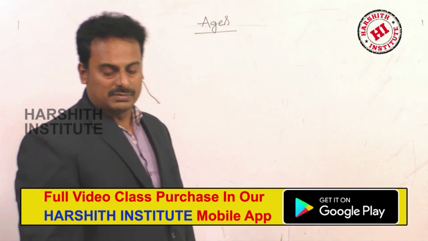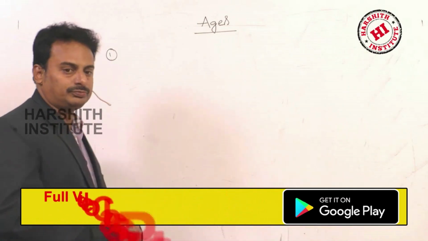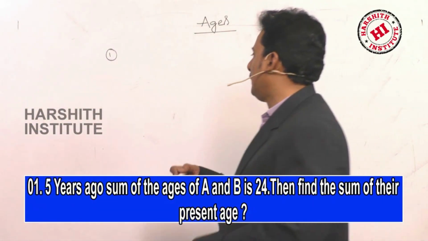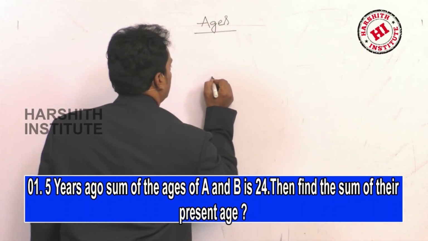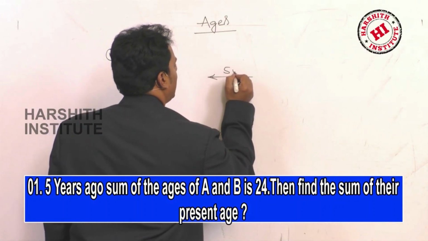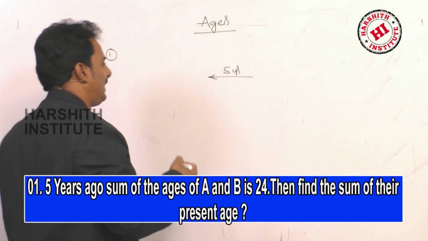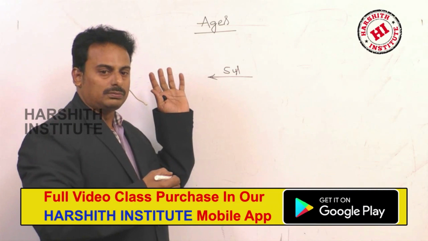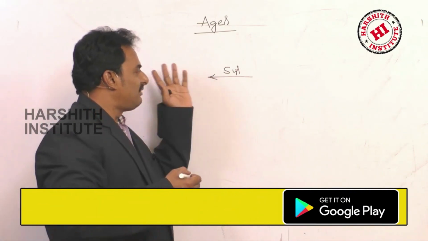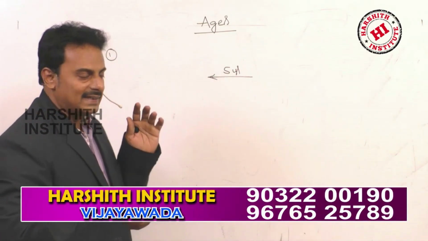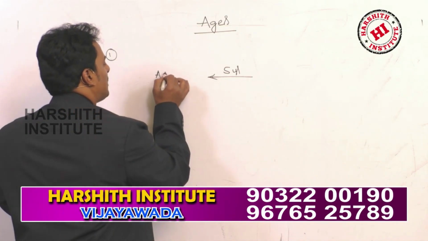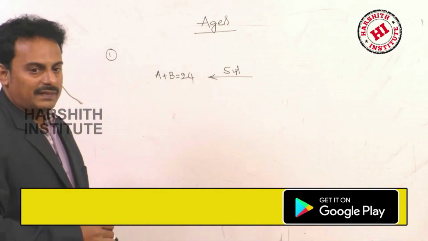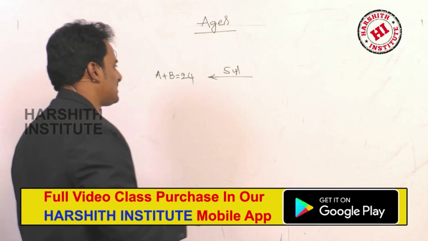Next, moving to the problems. Problem number 1. 5 years ago, the sum of the ages of A and B is 24. Then find the sum of their present ages.